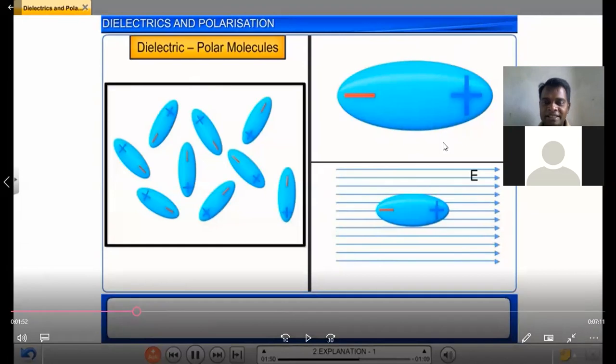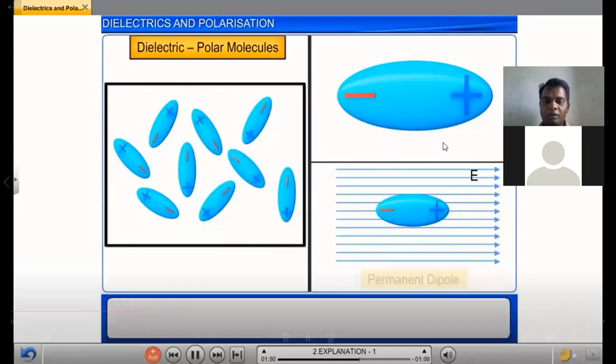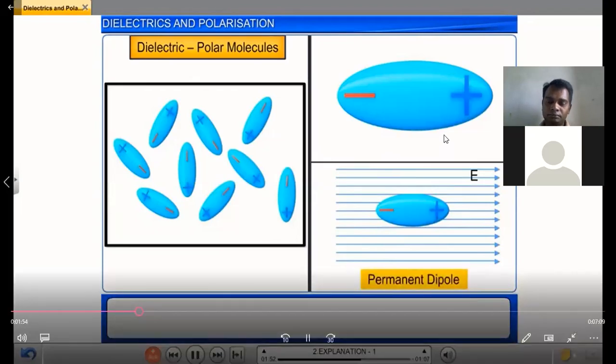This condition is different in non-polar molecules. If there is no electric field, positive and negative charges coincide. If the electric field is applied, positive and negative charges are separated. The polar molecule is called a permanent dipole and will possess a permanent dipole moment.